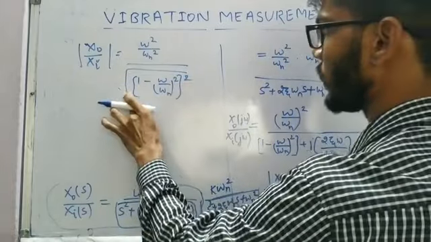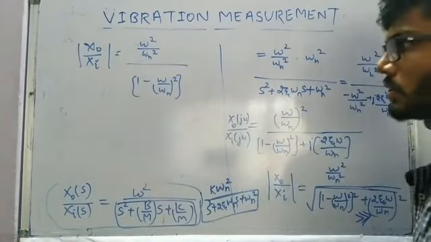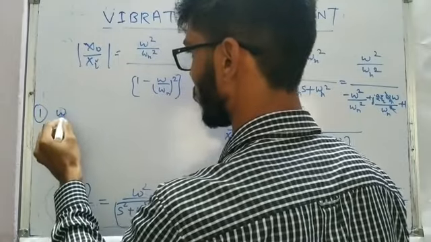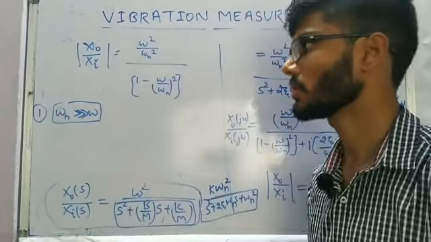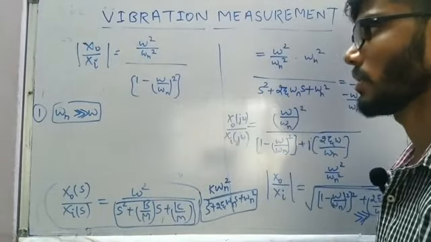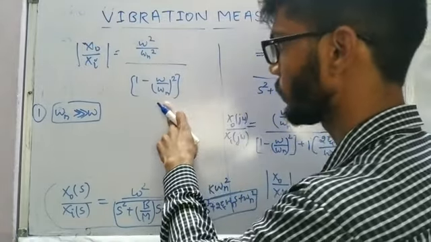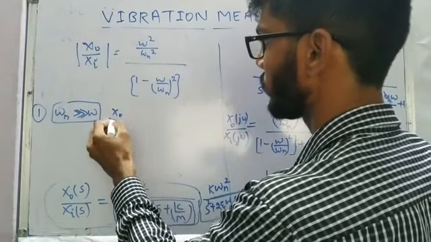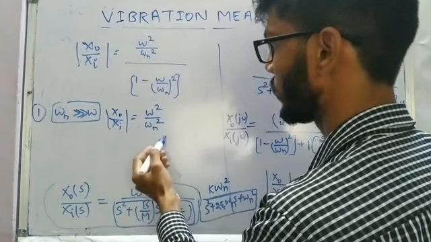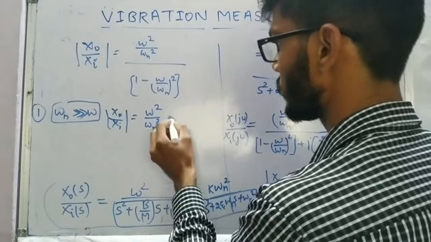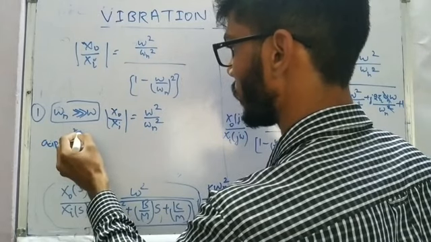So this whole square and whole square get cancelled, and we'll get something like this, 1 minus omega by omega n whole square. And now if we consider the first case, where omega n is much higher than omega, the natural frequency of oscillation is very high compared to the frequency at which we wish to get the measurement. So if omega n is very high, omega by omega n is going to be ignored. So this will become mod of x naught by xi equal to omega square divided by omega n square, and in the denominator only 1 will be left. So this is nothing but, as we know, acceleration input is going to be omega square into displacement input, right?